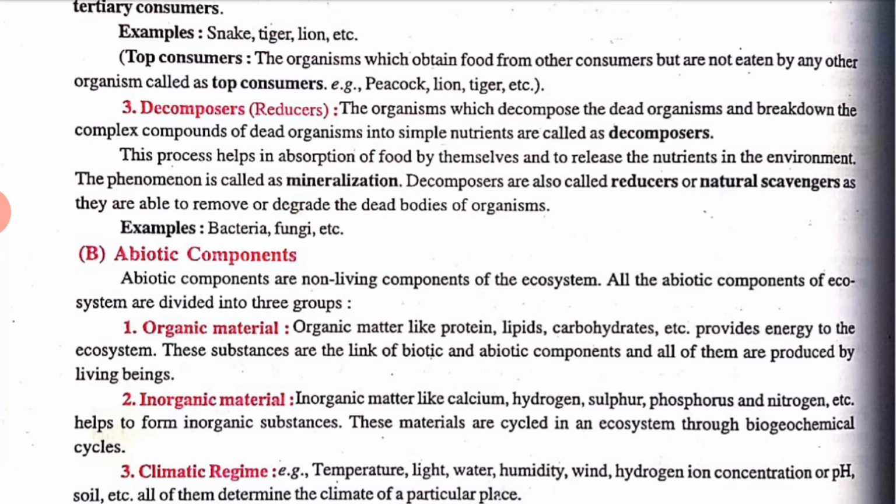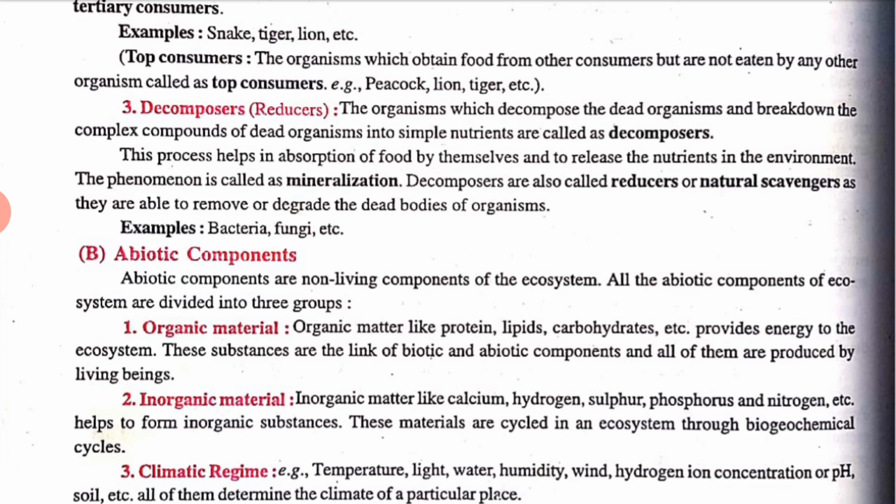Okay, so this is about the biotic component. Now let's talk about what the abiotic component is. Abiotic components are the non-living components of the ecosystem. All the abiotic components of the ecosystem are divided into three groups. I already told you, that is organic, inorganic, and climatic. Organic material is like protein, lipids, carbohydrates, etc. They provide energy to the ecosystem, and these substances are the link between the biotic as well as abiotic components, and they are produced by living beings.